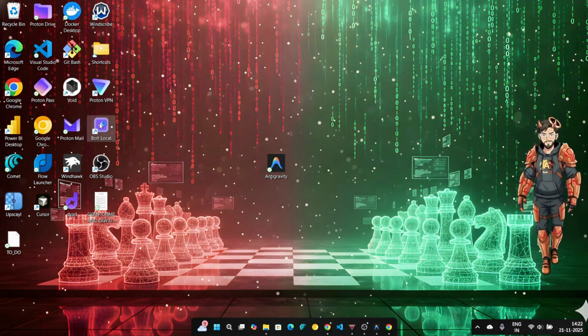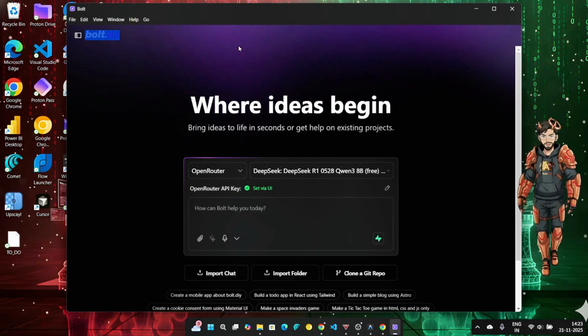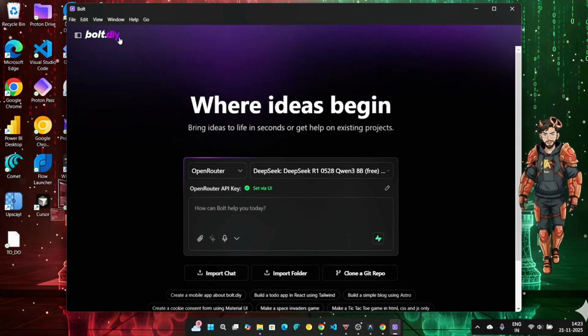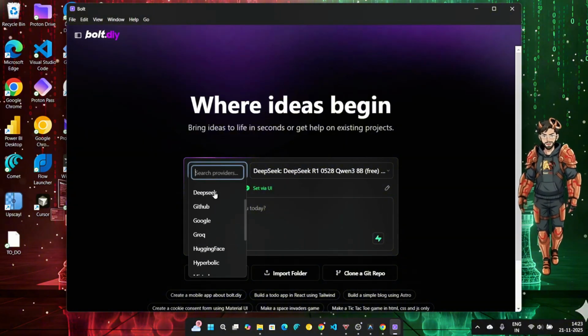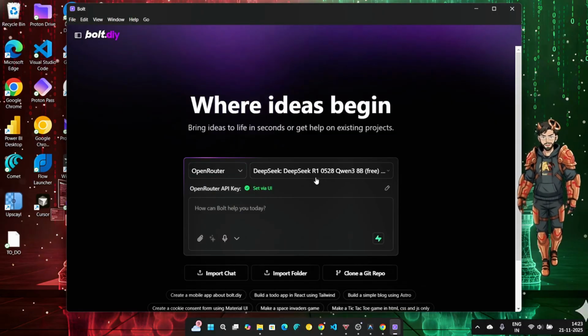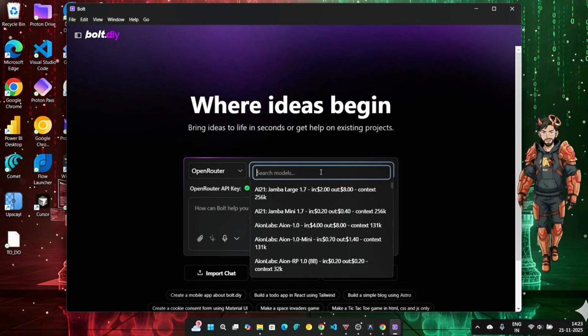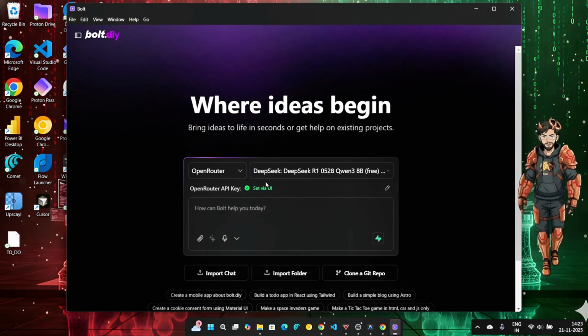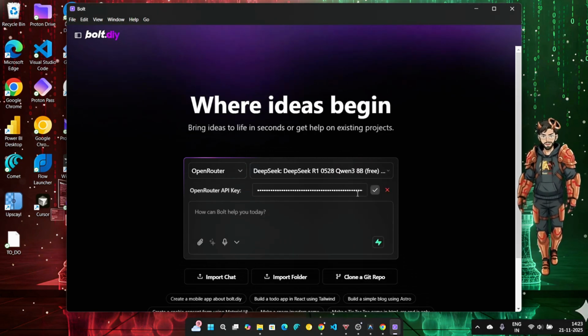Let me show you. Suppose I open Bolt. This is a fork of Bolt, which you can run locally using Bolt DIY. You have many options from where you can get your API keys. I got one from OpenRouter, the Qwen model and the DeepSeek model combined. And here is your API key.